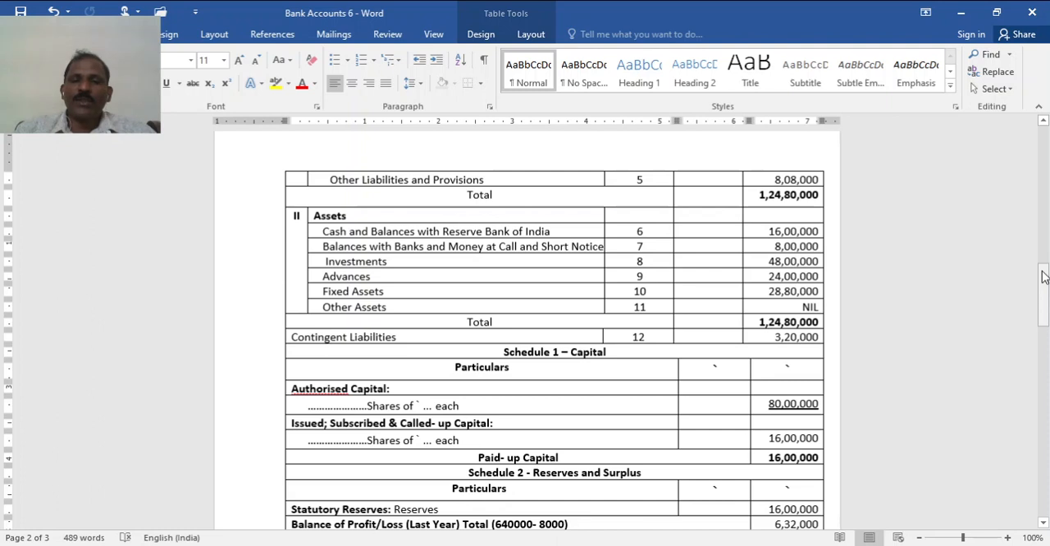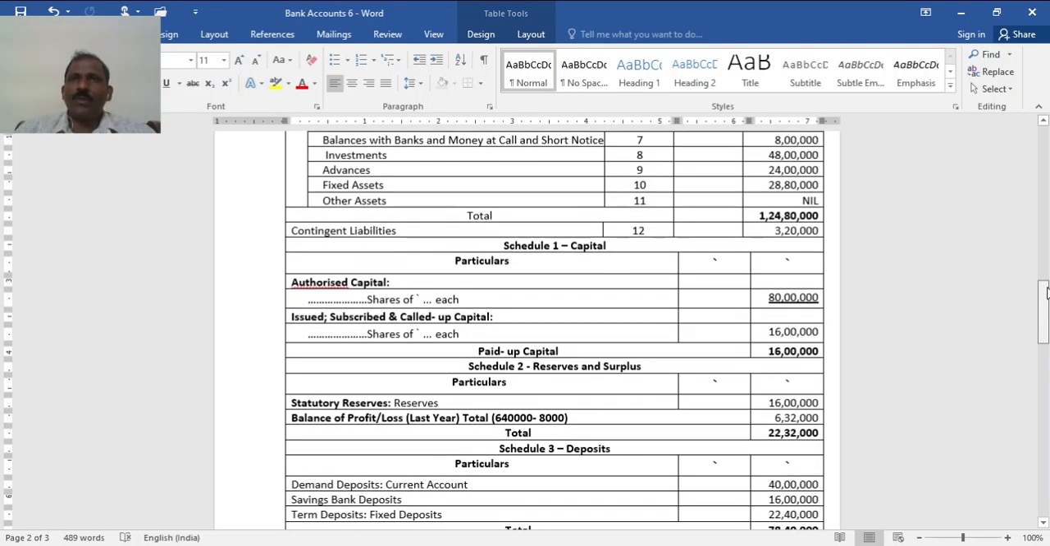And assets: cash and balance with the Reserve Bank, schedule 6, 16 lakh. Balance with other banks and money at call and short notice, in fact it is money at call and short notice, schedule 7, 8 lakh. Investments, 4 lakh in shares and others, together 48 lakh. Advances, note number 9, 24 lakh. Fixed assets, note number 10, 28 lakh 80,000. Other assets, nothing here.